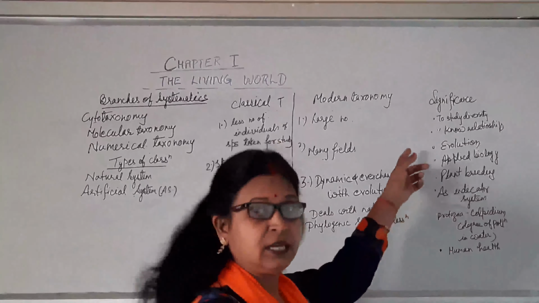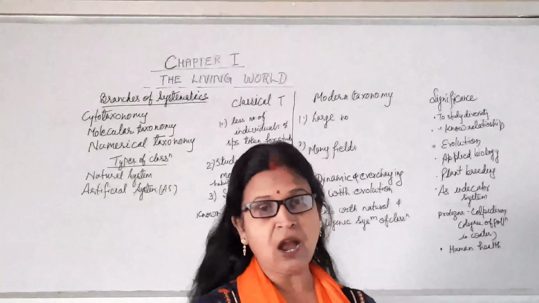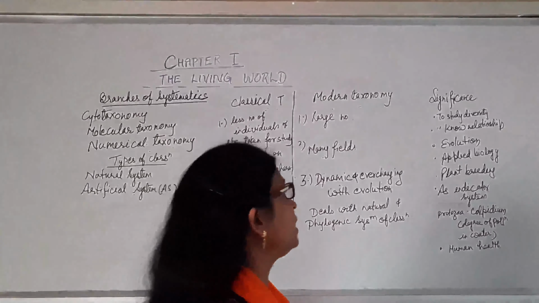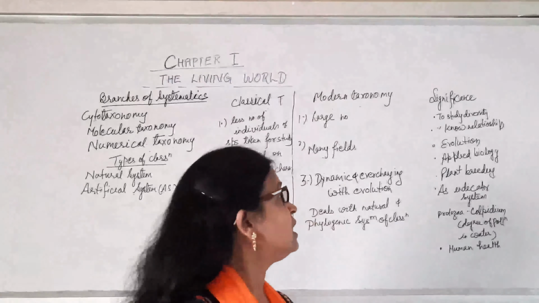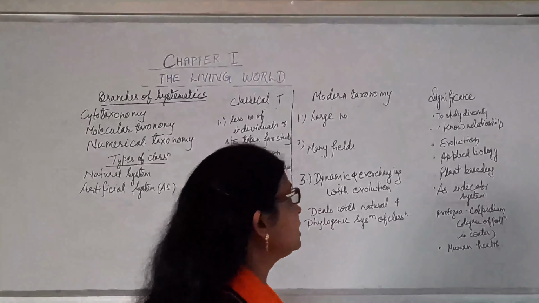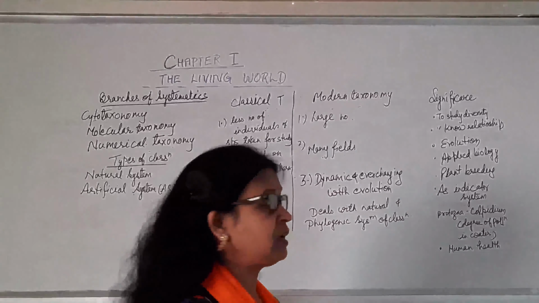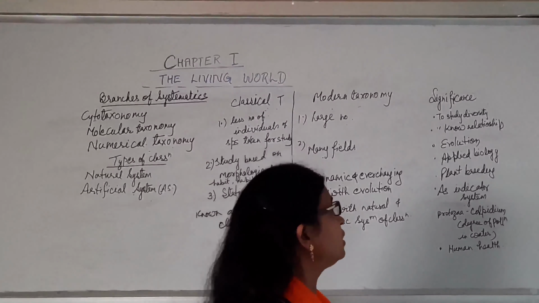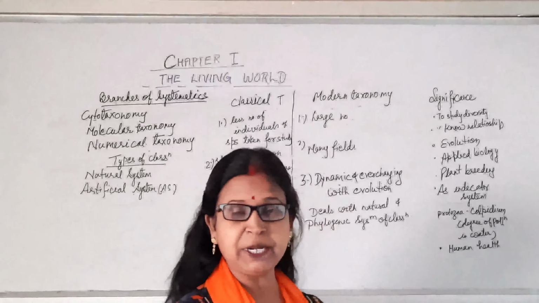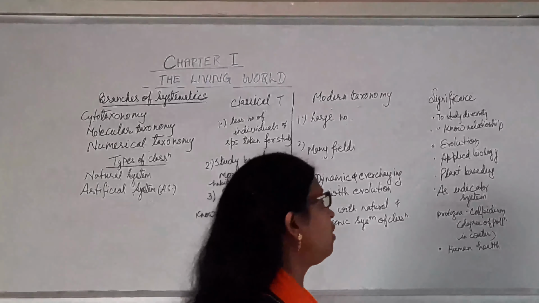Now here is some significance of this taxonomy. Significance means how it is useful, how it is advantageous for us. The study of taxonomy is nowadays applied in various fields. First of all, it helps in the study of diversity. Second is to know the relationship of a particular organism or plant with another one, that is phylogenetic relationship. Then to study evolution. Then applied biology in different areas, that is medicine, agriculture, plant breeding, etc. We can use this study or this data.